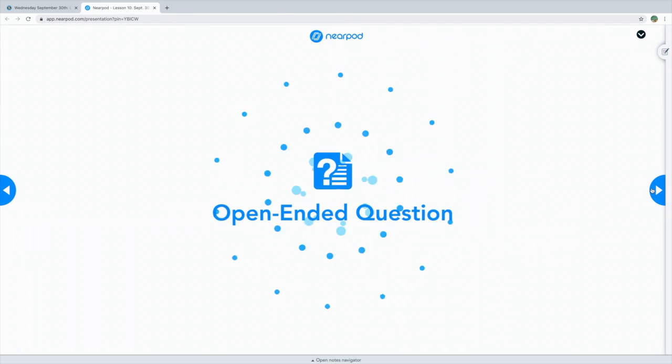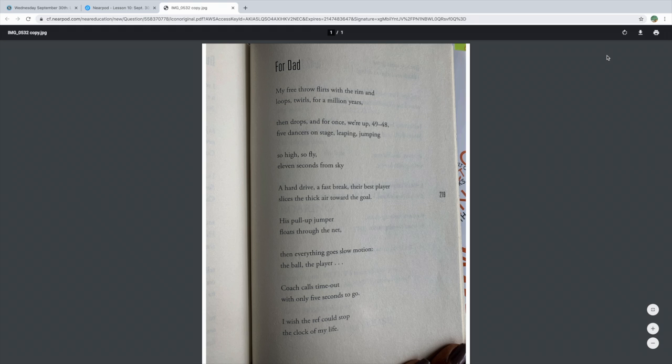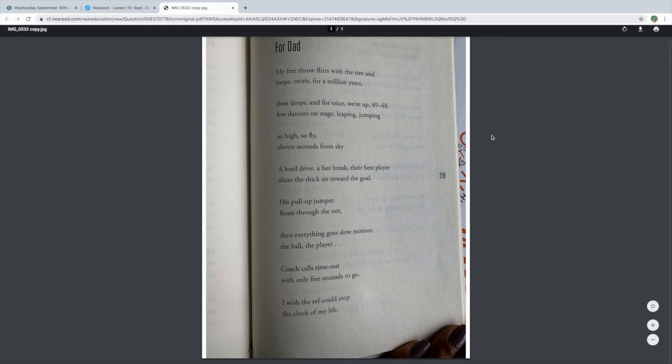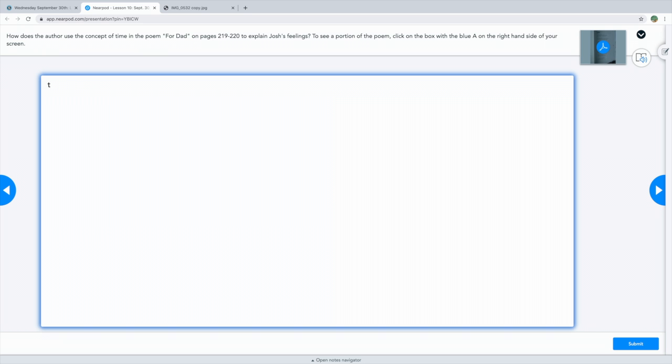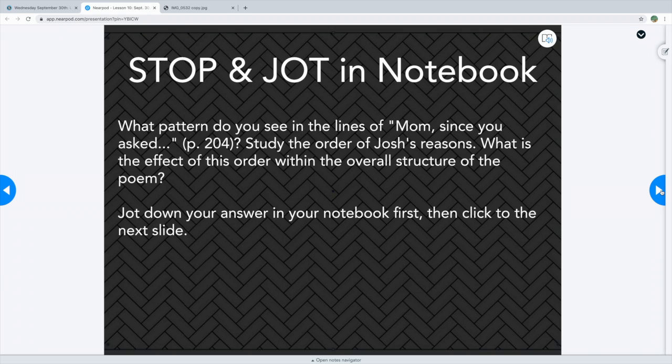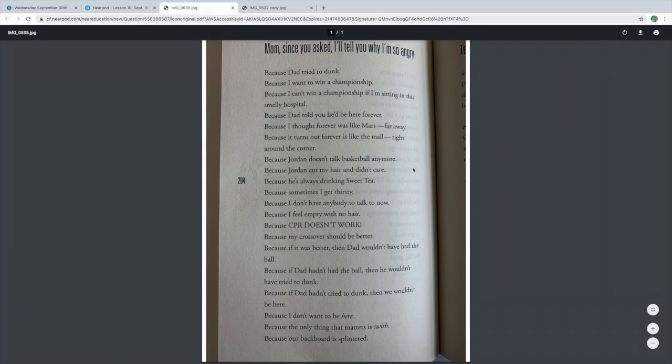If you do not have the book, but you need to see the poem, when you're on the Nearpod like this, go to the upper corner here, this box with the A and the circle in it. If you click it, it's going to open up the poem for you. So all you have to do is read through it. And it's just for every text-dependent question. Again, you can't move on unless you type your answer. I tried to do this for all of the text-dependent questions, so you'll see it again here. If you click on the box, you'll be able to view the poem.